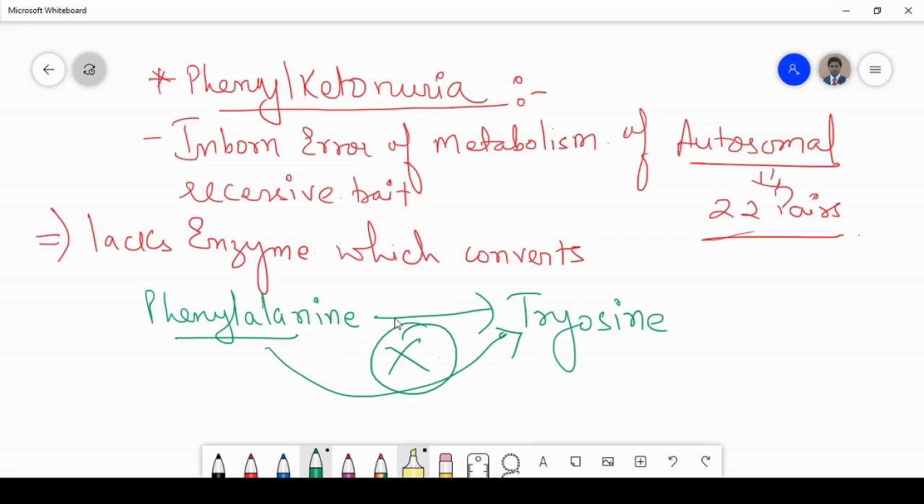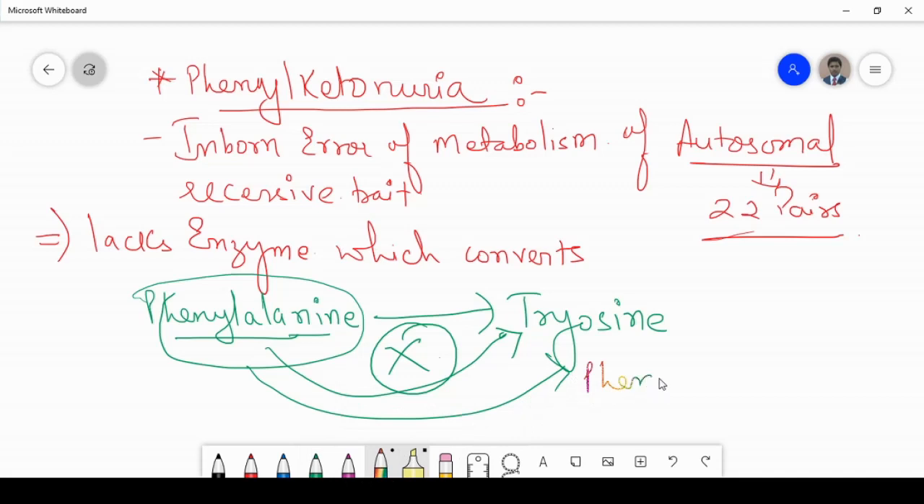So this phenylalanine, if it is not converted into tyrosine, has to convert into another compound, that is phenylpyruvic acid. It converts into what, children? Phenylpyruvic acid. So instead of converting into tyrosine, the phenylalanine converts into phenylpyruvic acid. Now this accumulation of phenylpyruvic acid occurs in the brain, and mental retardation takes place.